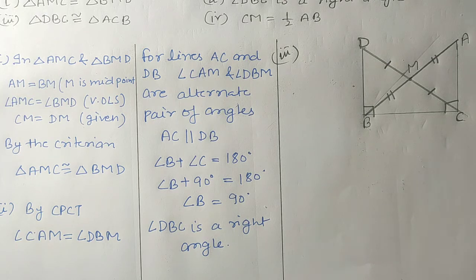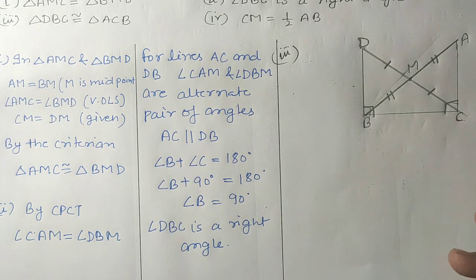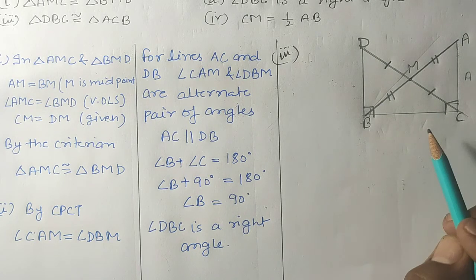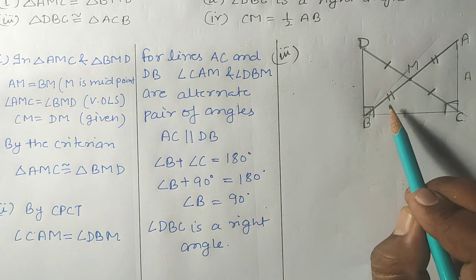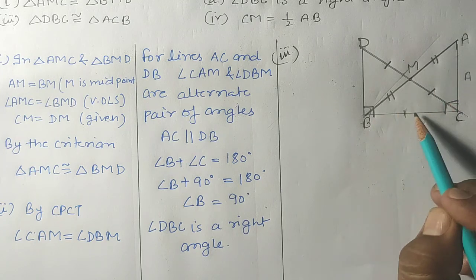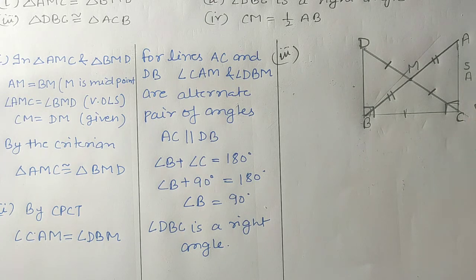What equal elements do we have? Angle B is equal to angle C, both are 90 degrees. So we have one equal angle, and side BC is common to both triangles. So we have one angle and one side. If we somehow find one more element, then these two triangles will be congruent.